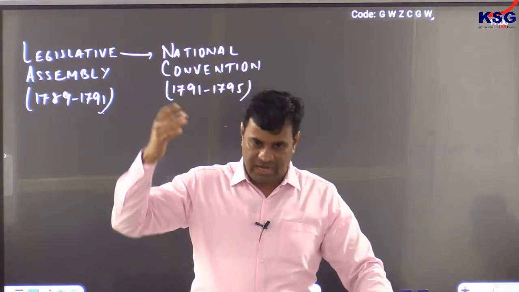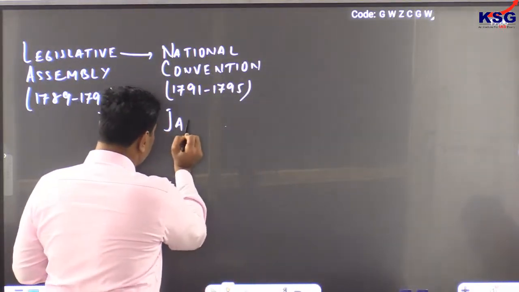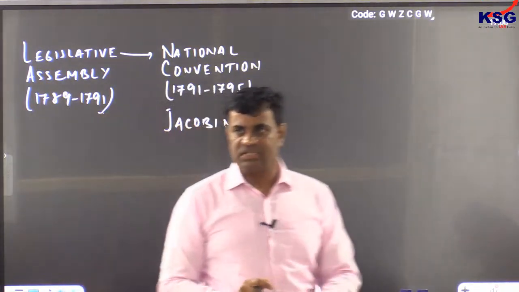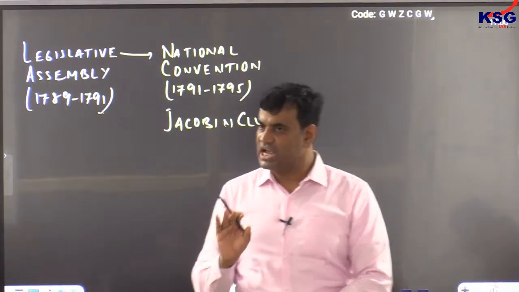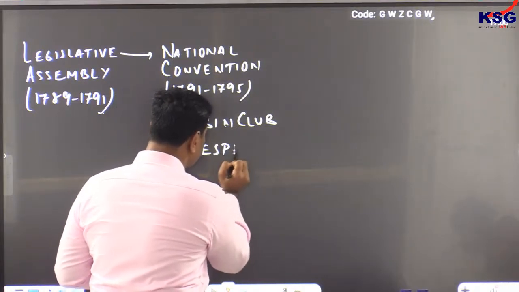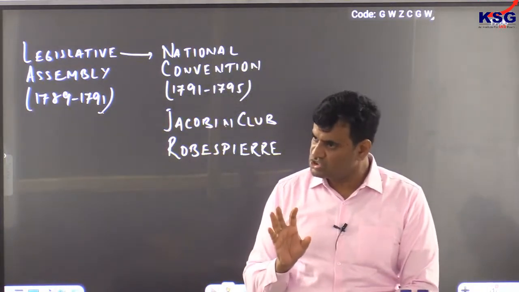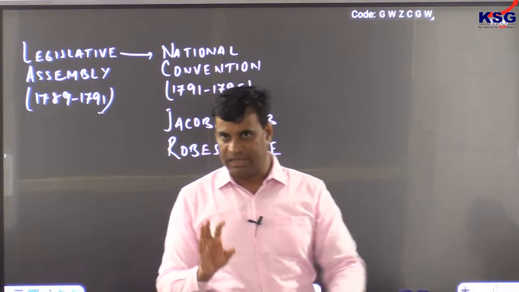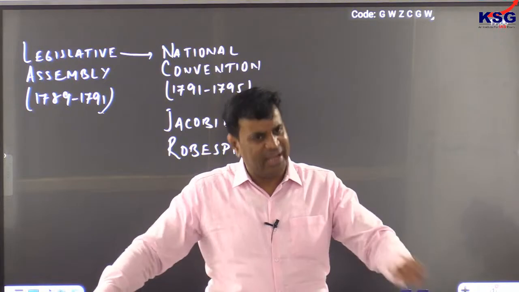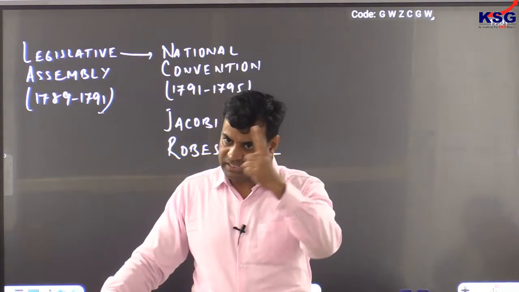A large number of ultra-revolutionary groups were formed in France, and among them, the most radical revolutionary group established during this time was known as the Jacobin Club. This Jacobin Club was founded by a revolutionary leader, Robespierre. So he established an ultra-revolutionary group known as the Jacobin Club. The members of this Jacobin Club decided to take action against any person, even on ground of suspicion, who was supposed to be supported by Britain and Austria.